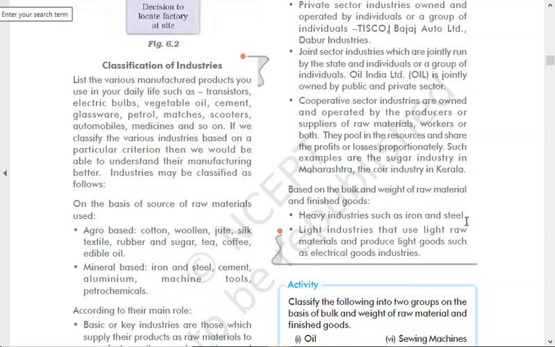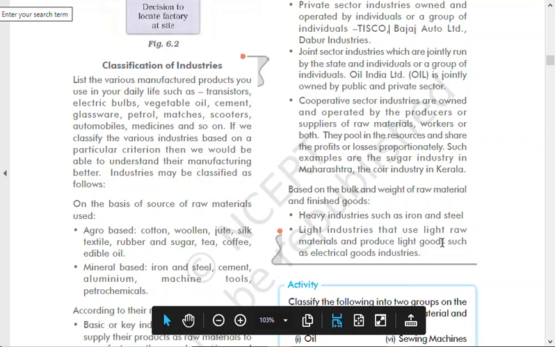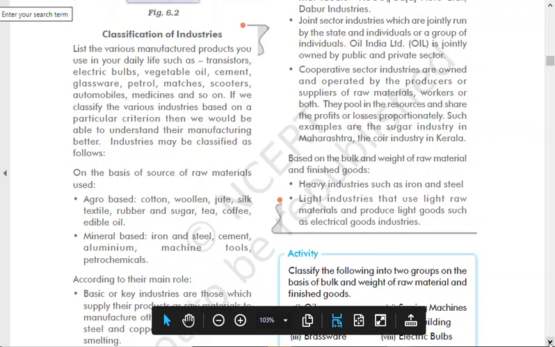This you might get somewhere in the chapter. Then you need iron ore, then several hundred tons of coal to melt the iron ore. These are called heavy industries, where the inputs are heavy. Light industries use light raw material and produce light goods, such as the electrical goods industry. So you do not need heavy inputs over there.